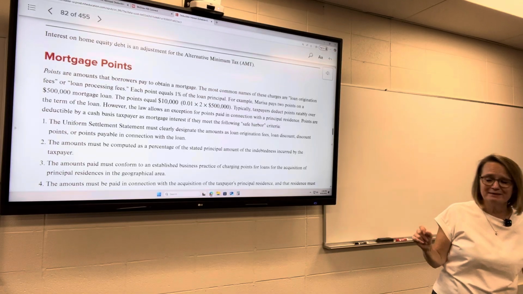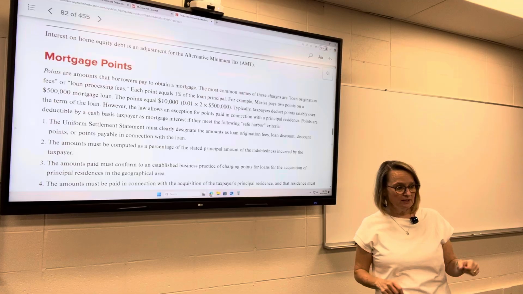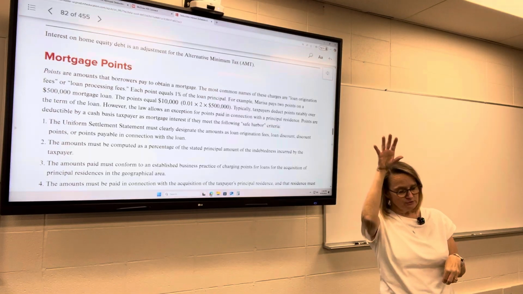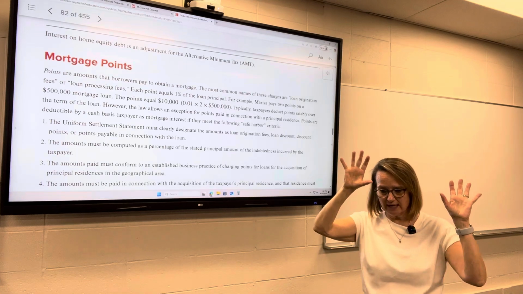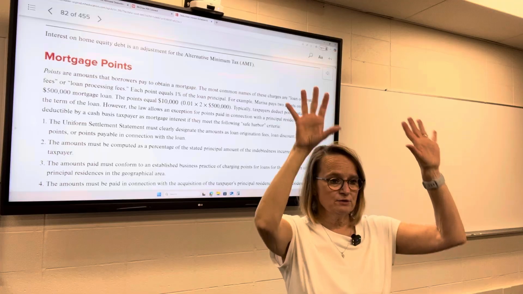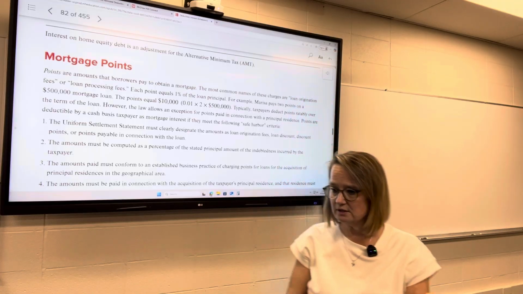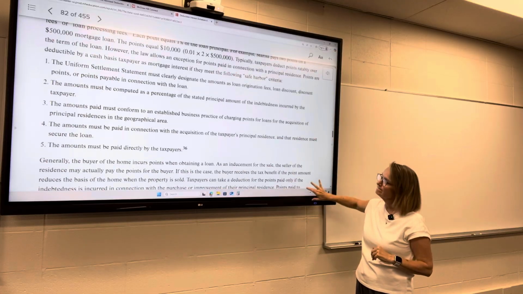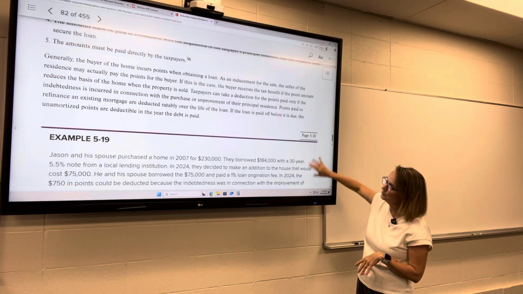If they're not there, they may be on that settlement statement. I had told you, remember, there's a settlement statement that when anybody purchases or sells a house or refinances a house, they'll have information on a settlement statement. Sometimes those points are there on the settlement statement. So that's what they're talking about here with points.